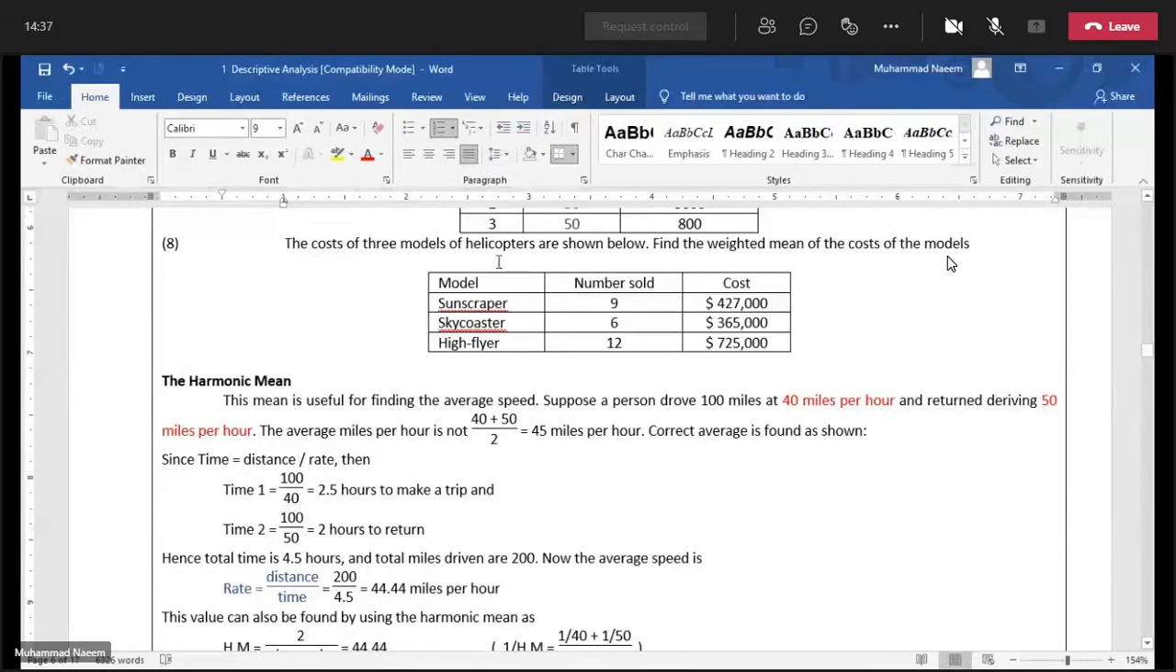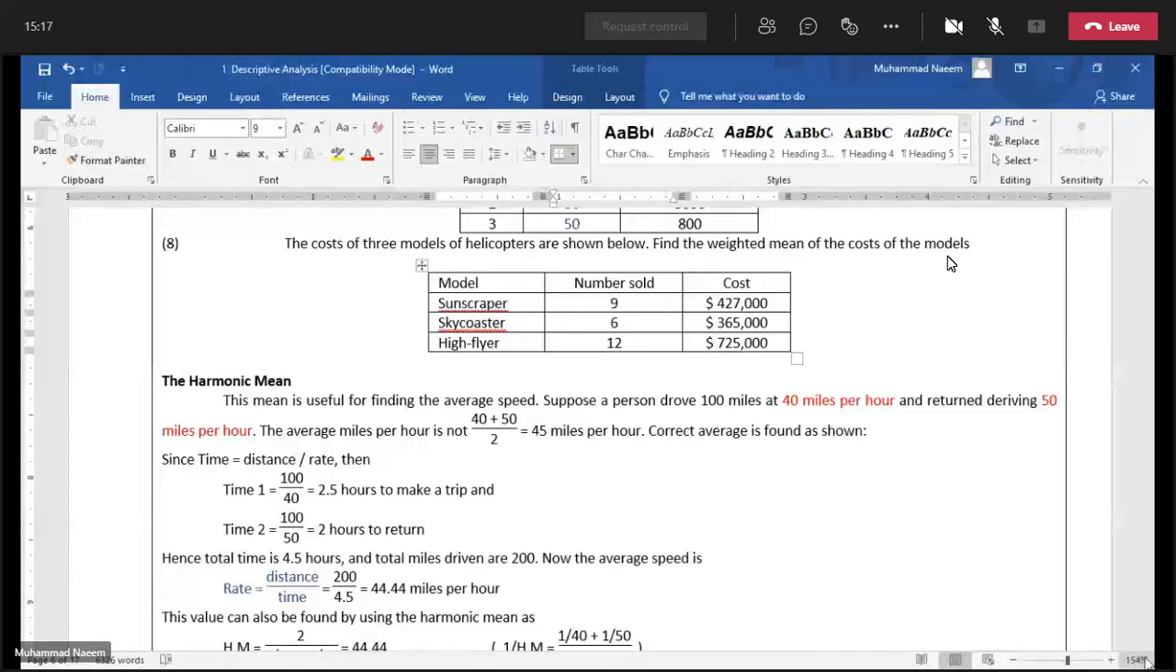The cost of 3 models of helicopters is shown below. Find the weighted mean of the cost of the models. Here our variable is the cost. So multiply each value with the number of helicopters sold and divide by total weightage. This amount is divided by 9 plus 6 plus 12.